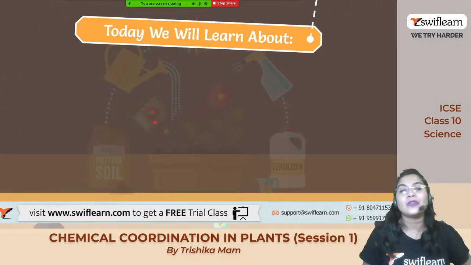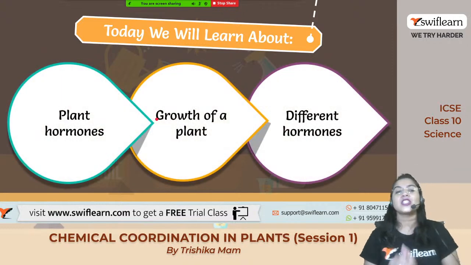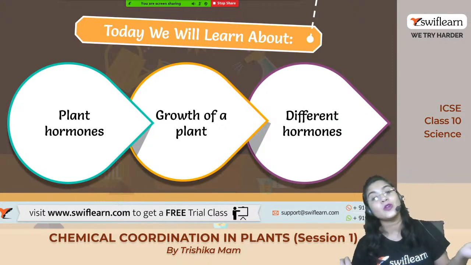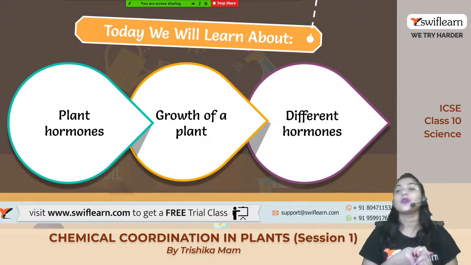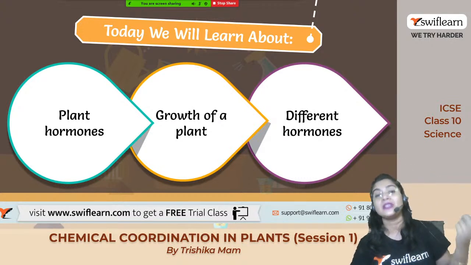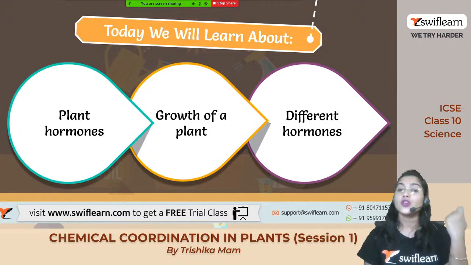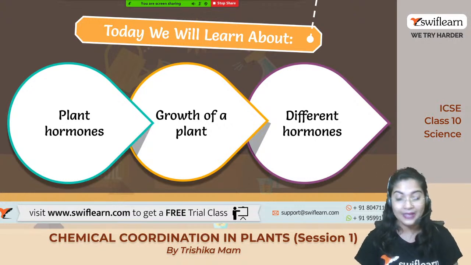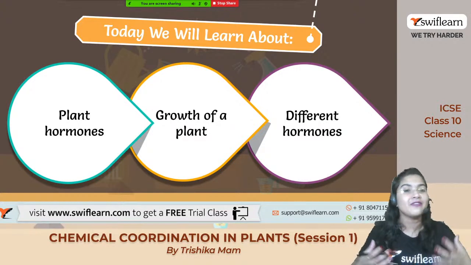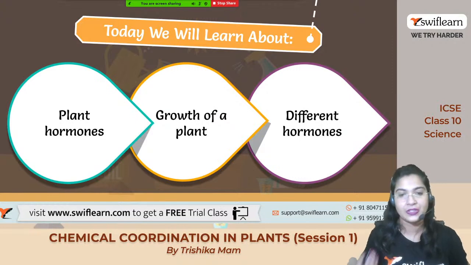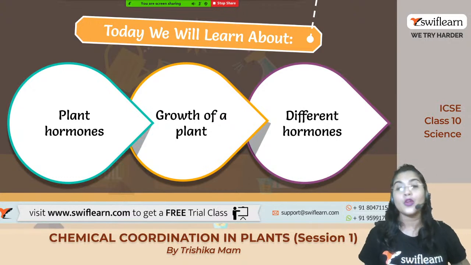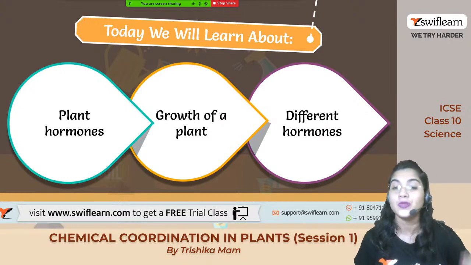Now let us see what we will study today. Today our topic of discussion is, firstly, we will go for the plant hormone. What is a plant hormone? What are the different types of plant hormones? Then we will move on to the function of each and every hormone which is produced or secreted from the different parts of the plant. So how it helps in the growth of the plant, that is also very important, because the whole growth of the plant is totally regulated by the different hormones which are secreted from the plant, right? So we will study about this. Then we will move on to the different hormones which are produced from the plant.